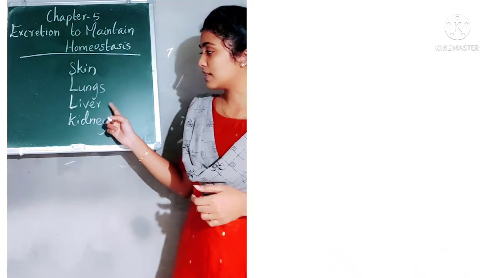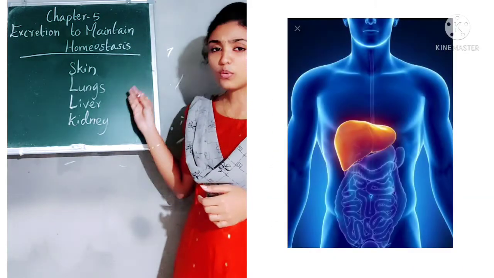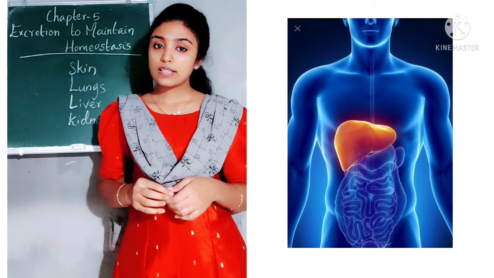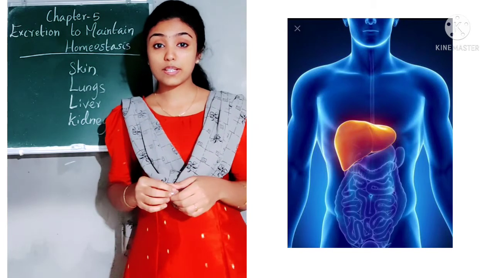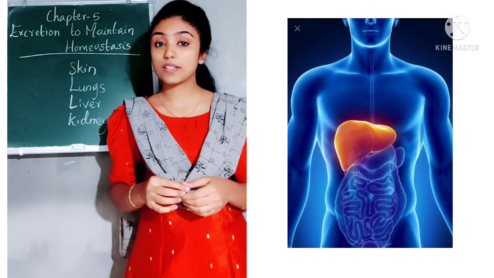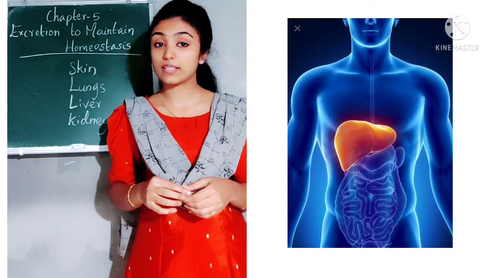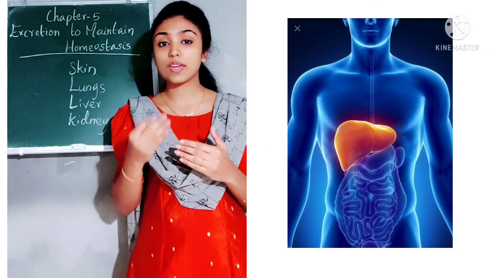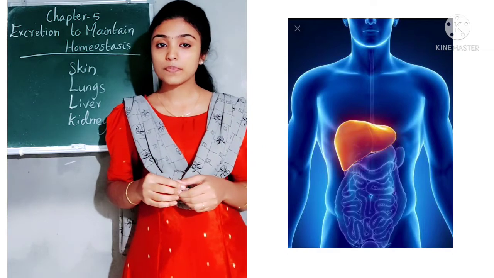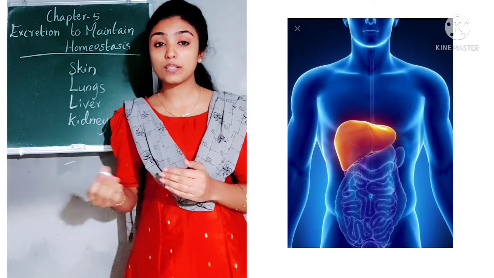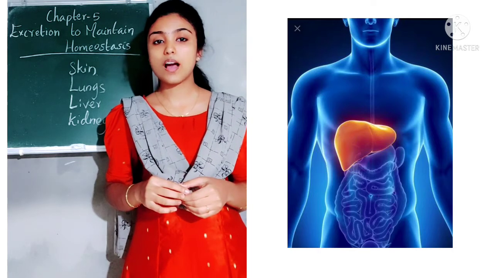Then the next one is liver. How does the liver help in the process of excretion? As a result of the metabolic activities of amino acid, we know that amino acid is the simplest form of the nutrient, that is protein. So when the amino acid undergoes various metabolic activities, a toxic byproduct is formed, and that is ammonia.